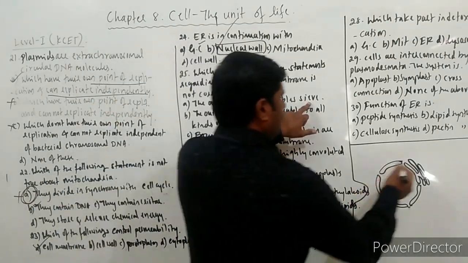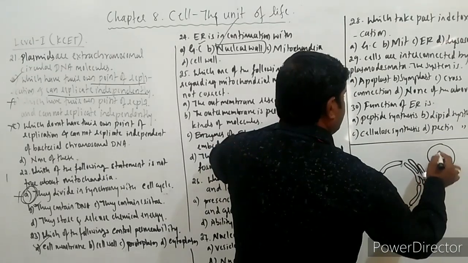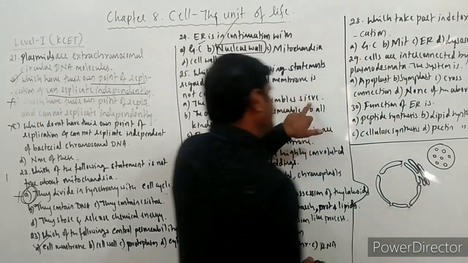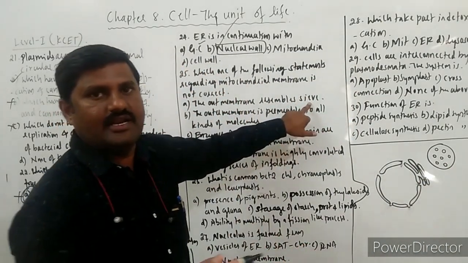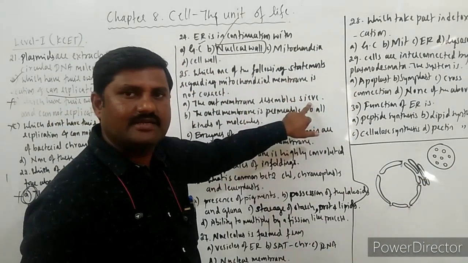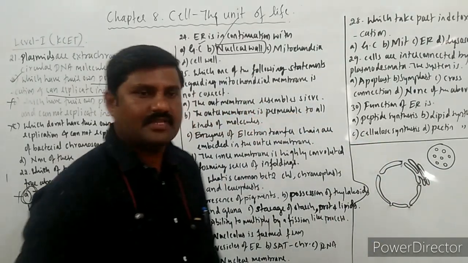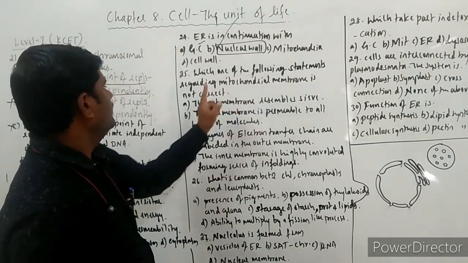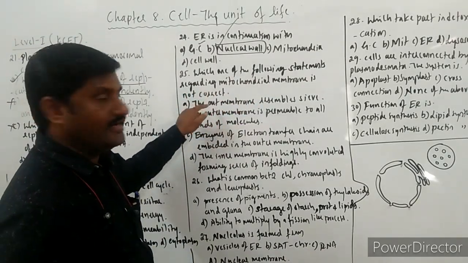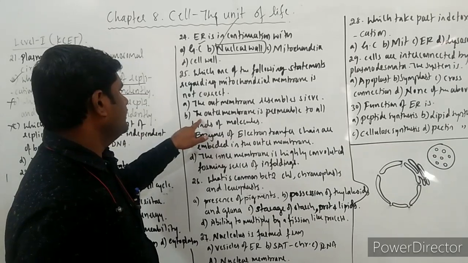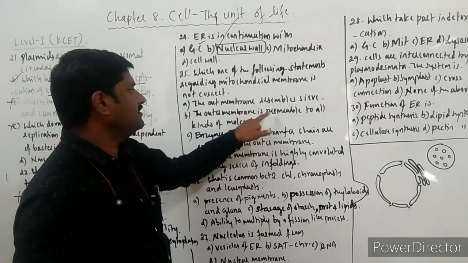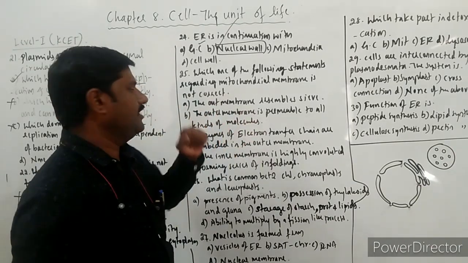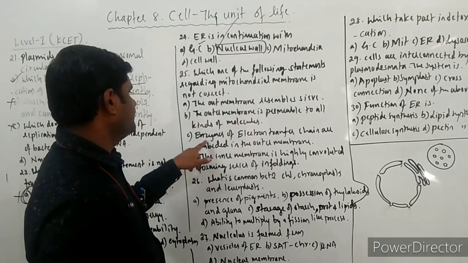A sieve is nothing but, here, if this is the plate, many pores are provided over it. So that is porous in nature. It allows all the molecules to enter in. This is nothing but a sieve, right? First one. We have to identify the answer that is not correct. So the outer membrane is permeable to all kinds of molecules. Of course, it is also true over here.